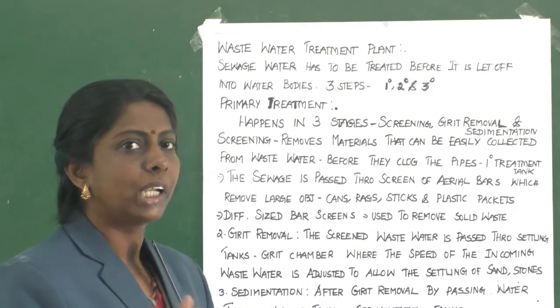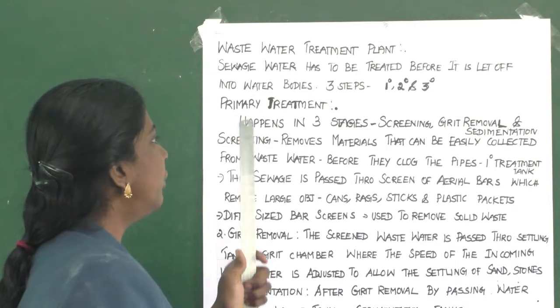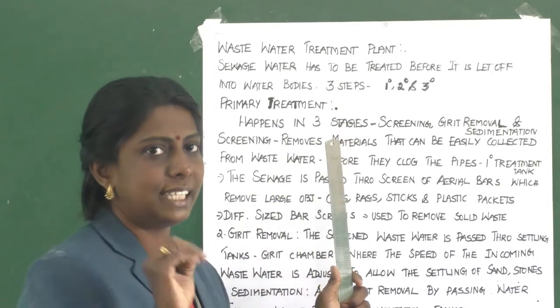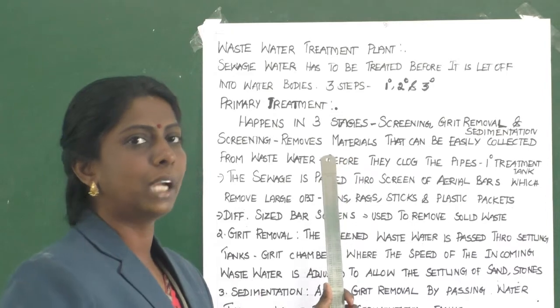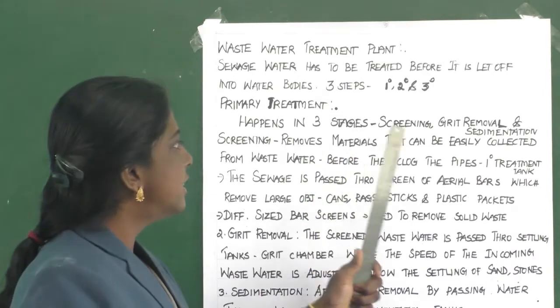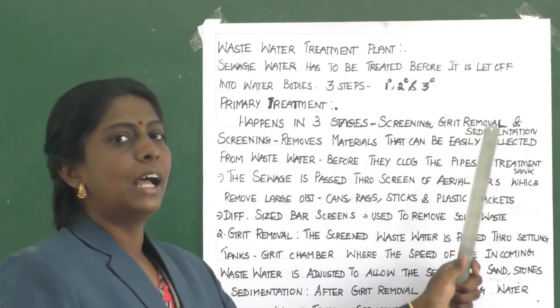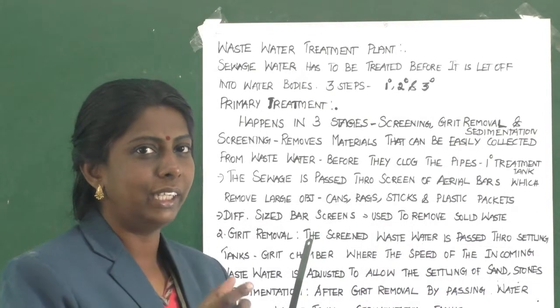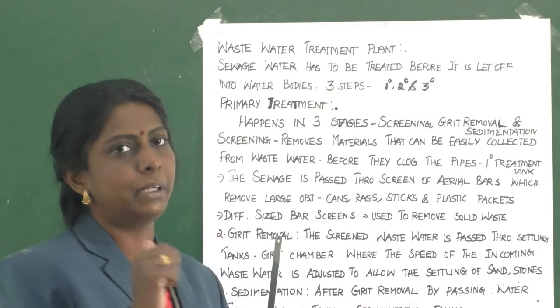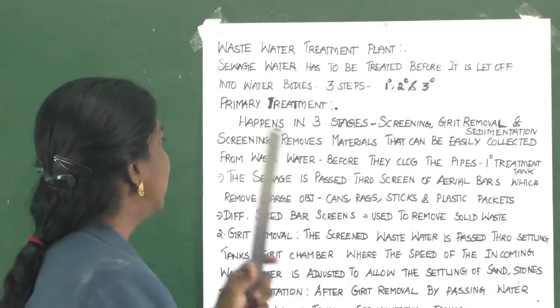Now, let us learn about primary treatment. Primary treatment happens in 3 stages. What are they? Screening, grit removal and sedimentation. So, let us learn one by one.